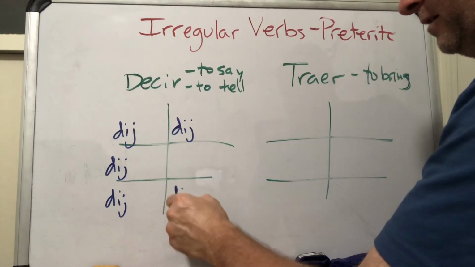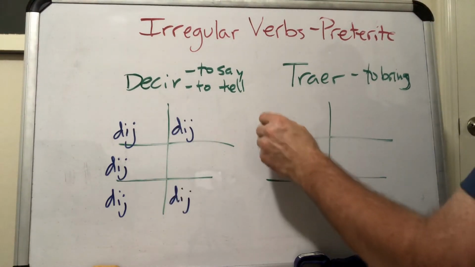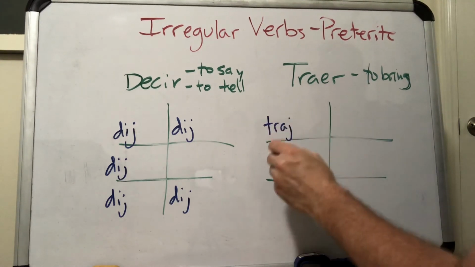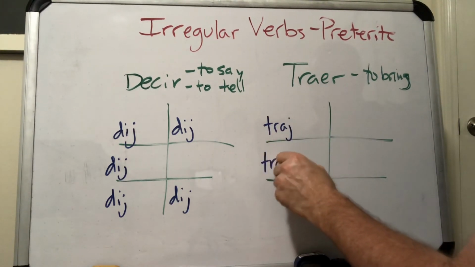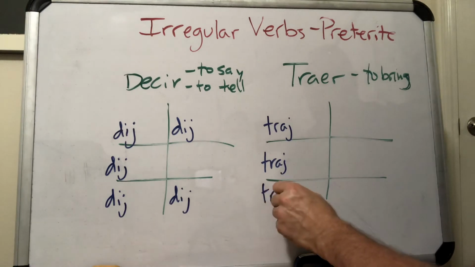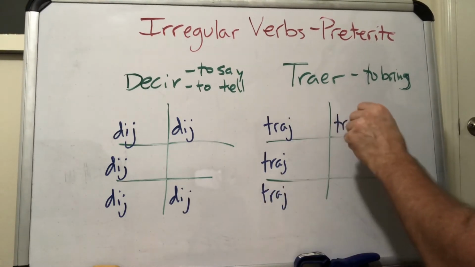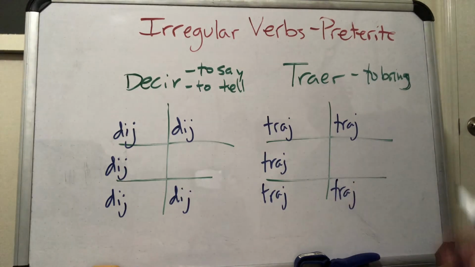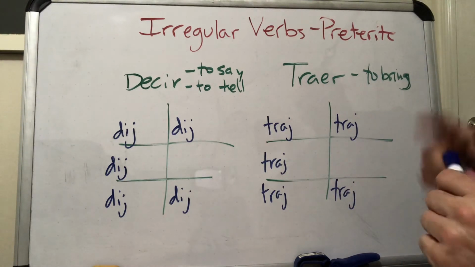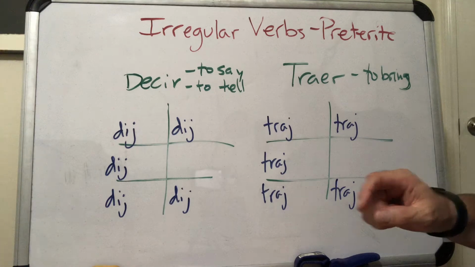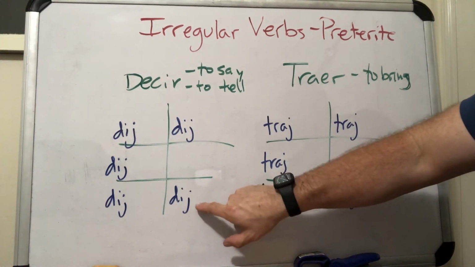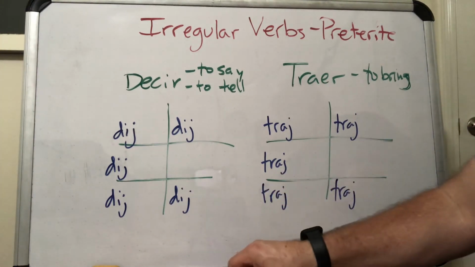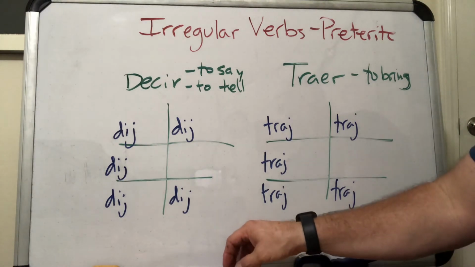And here it's tra with a J. Okay, so those are my stems, and then we're just going to use the endings. Actually, we have another little thing on that bottom right hand form too. So let's add our endings.